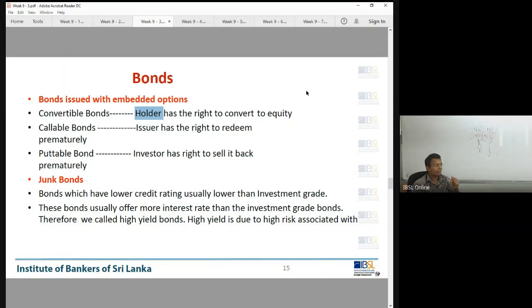Who is the victim in this particular scenario? The investor is in trouble. I can earn 10% for 5 years. My cash flows, everything was prepared accordingly. I will be receiving 10% for 5 years. But suddenly, the issuer decided to recall. The issuer decided to execute the callable option. So then it is finished, they will set off.